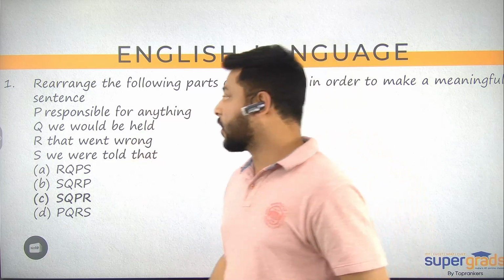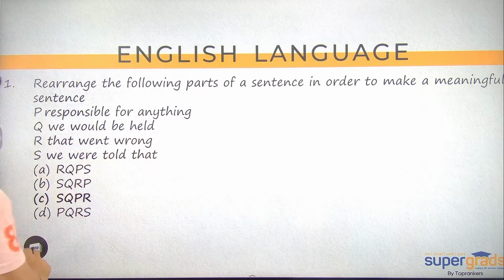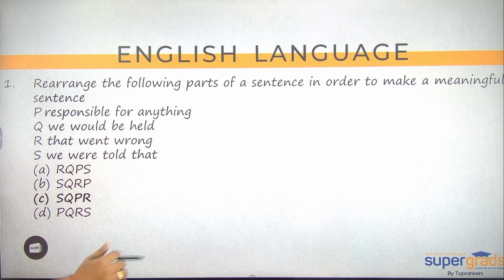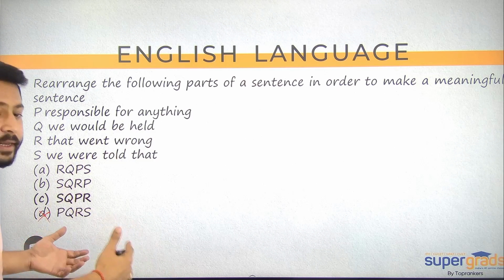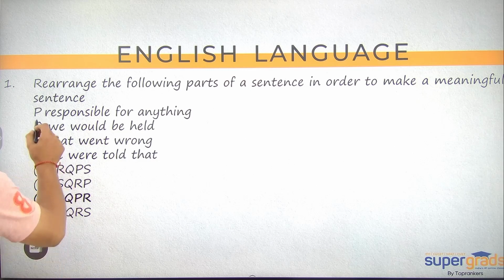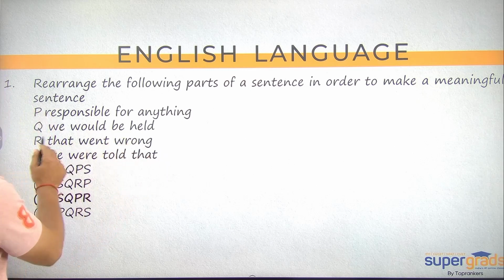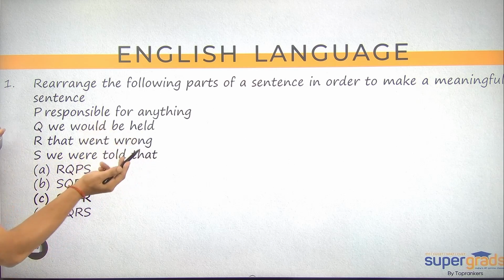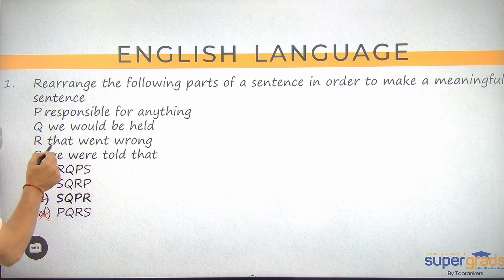So here if you talk about the first statement, it reads "responsible for anything." Who is responsible for anything? Not given. So P should not start here. Just go out there and try to eliminate the answers straight away. So either R can start or S can start. R says "that went wrong." So R cannot start again. That went wrong. So what went wrong? हमें ये भी नहीं पता because ये एक demonstrative pronoun है. So this gets eliminated. So SQ is fixed there.